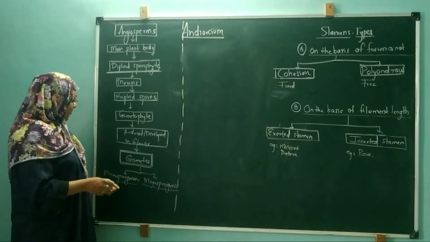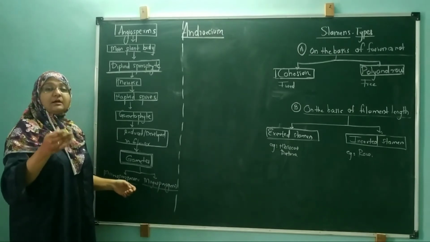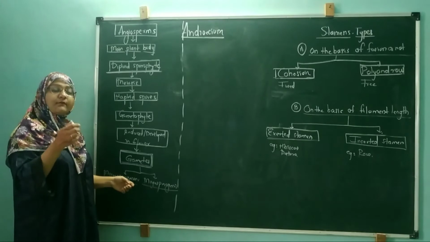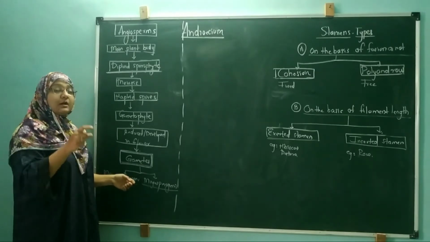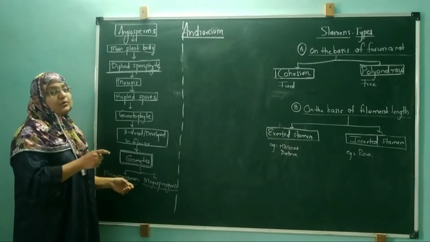Microsporogenesis is nothing but formation of the microspores. Microspores are called as pollen grains, and these pollen grains are formed inside one body, which is nothing but called as an anther. And anther is the part of androecium.